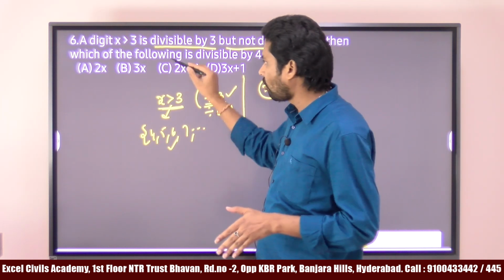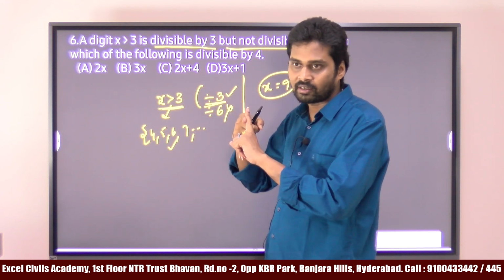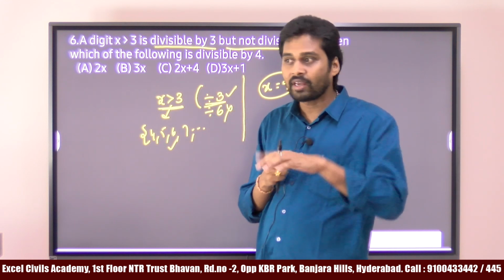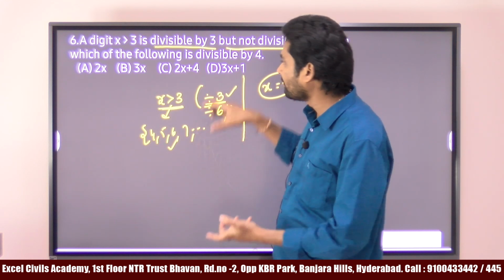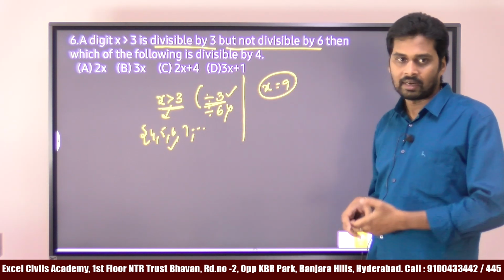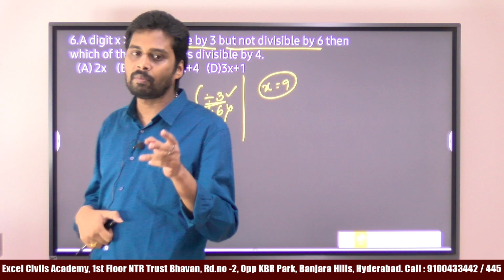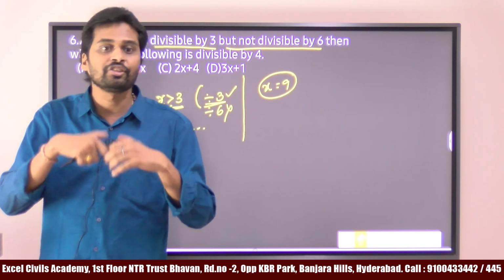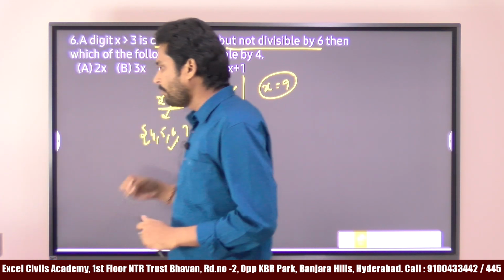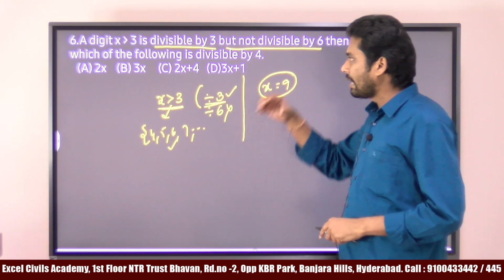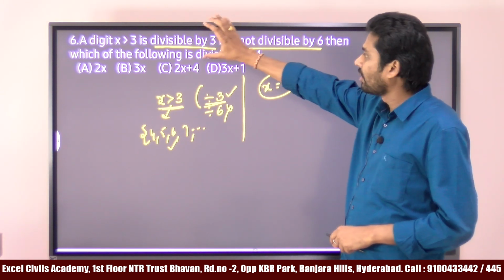We already did some problems related to that, right? We did one problem where we assumed a number. Similarly here we are assuming a number. Definitely every year, including this year, we have a minimum of 2 to 3 questions based on assuming values. Very simple. How do we assume? Just as per the given problem.